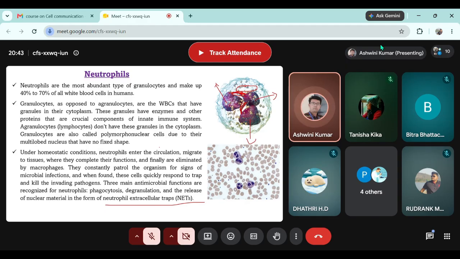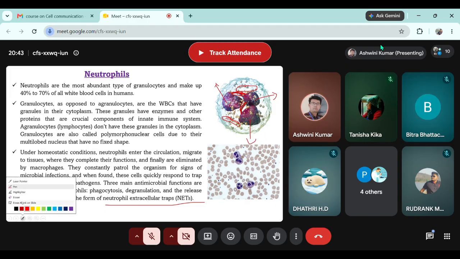So that is one mechanism. In every mature adipocyte, the nucleus will not be at the center as we normally know. The nucleus will be stretched or pushed to the periphery. Is this clear? Yes, sir. Okay.